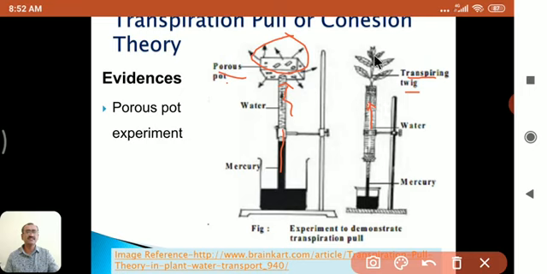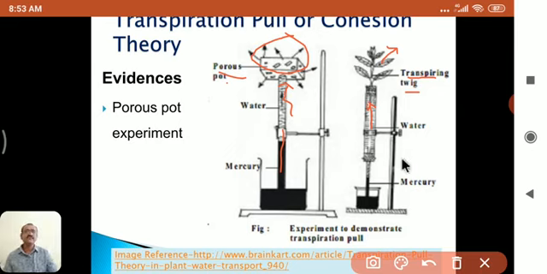The twig absorbs water, and as the temperature increases, the leaves transpire the water. Due to the transpiration, the level of water decreases. In this way, this experiment says that the absorption of water or mineral nutrients totally depends on the transpiration pull or cohesion force. In this way, the experiment is explained here.